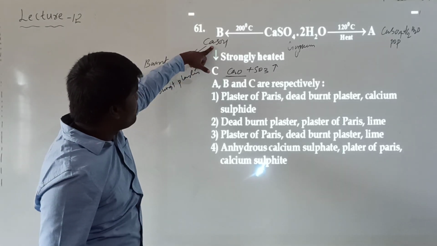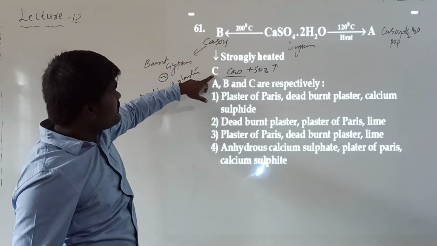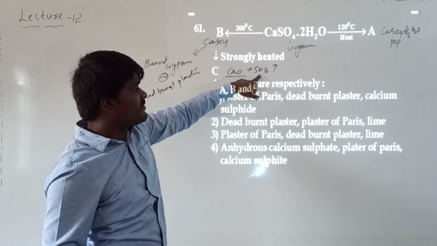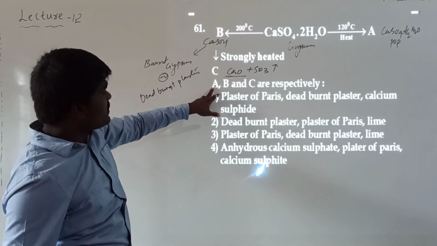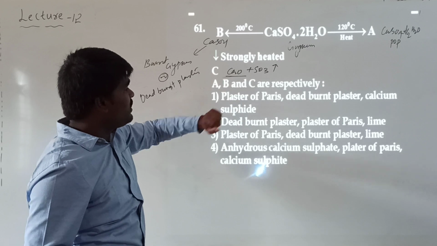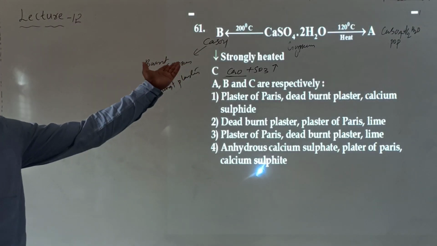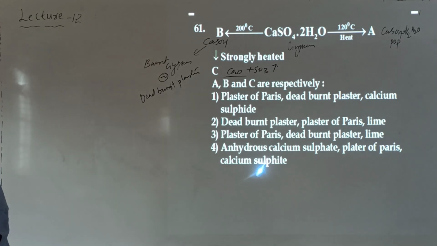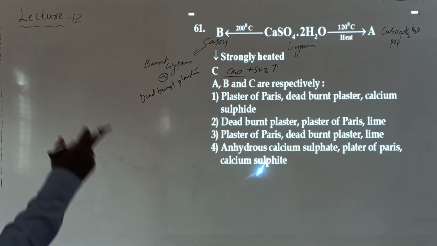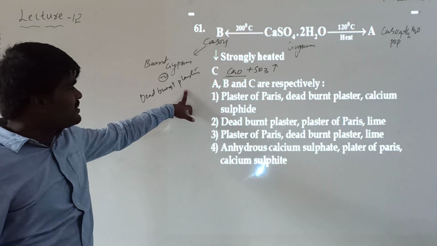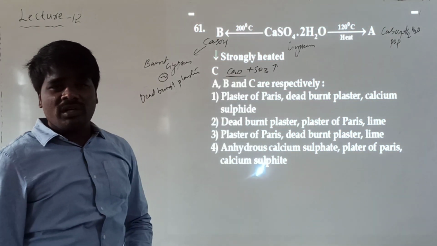When heated strongly, it will be converted to calcium oxide, also called lime or quicklime, along with the liberation of sulfur dioxide. He is asking us to identify A, B, and C respectively. A is plaster of Paris, B is dead burnt plaster, and C is calcium oxide or lime.